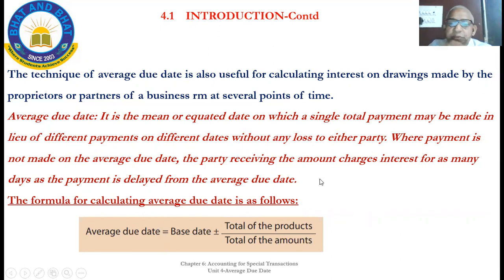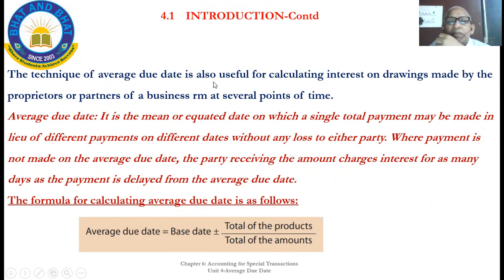Here, weighted average means you make the products of the number of days and amount, and divide by the total amount. That is the average due date. And you add that to the base date; if it comes minus, then less means minus, more means plus. What the base date is and how to calculate, you will understand while doing the calculations. Just take the photo and read it.